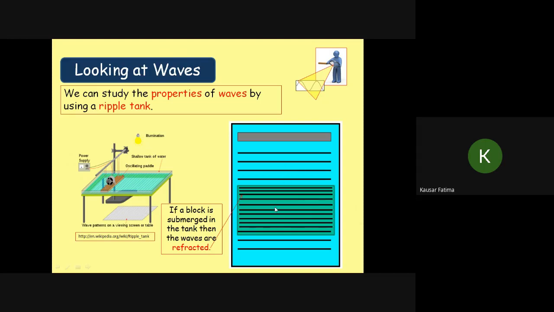Frequency remains the same, but the wavelength decreases, because v equals f lambda. If the wave speed v is decreasing, one of the two quantities, either f or lambda, will decrease. So lambda decreases. See, the wavefronts are closer. It means the wavelength has decreased here. These are the plane wavefronts. The direction of propagation will be this way. You have made this water shallower by putting a glass block in it.